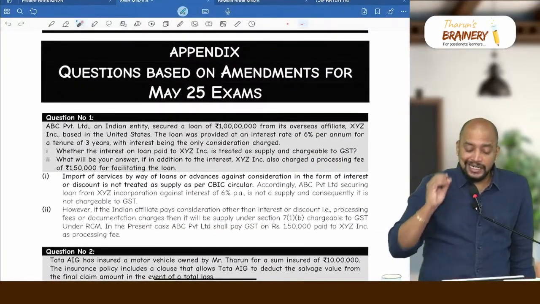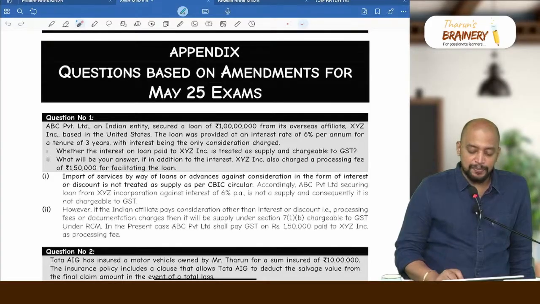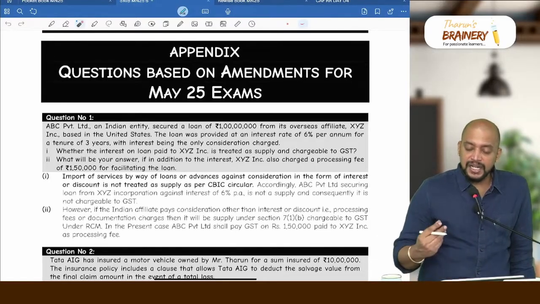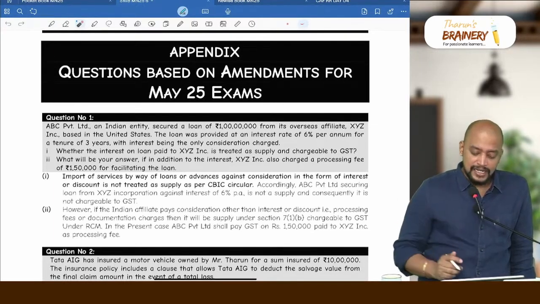ABC Private Limited, an Indian entity, secured a loan of 1 crore from its overseas affiliate XYZ Incorporation based in the United States. The loan was provided at an interest rate of 6% per annum for a tenure of 3 years, with interest being the only consideration charged. Whether the interest on loan paid to XYZ Incorporation is treated as supply and chargeable to GST. So just now we discussed that whenever there is a holding company outside India and the subsidiary company is in India, if they pay only interest, then it is not a supply.